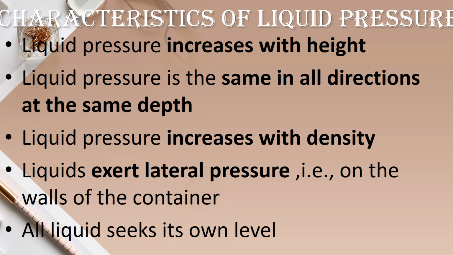Okay children, and what is the fifth characteristic? All liquid seeks its own level. Okay, all liquid seeks its own level. What is the example we have learnt? We have learnt an irregular shaped container. Children, if we had poured water inside, what can you observe?